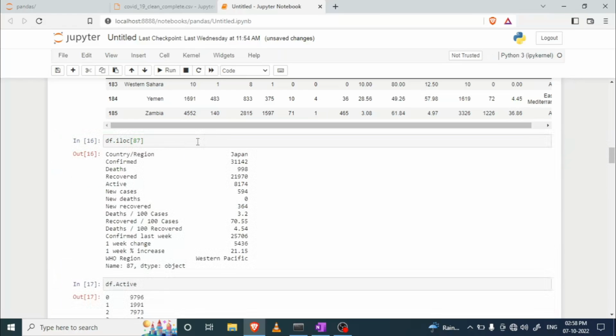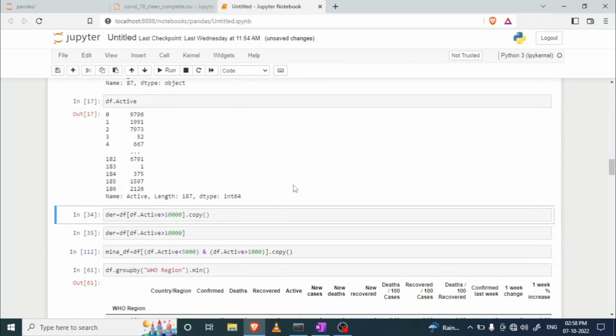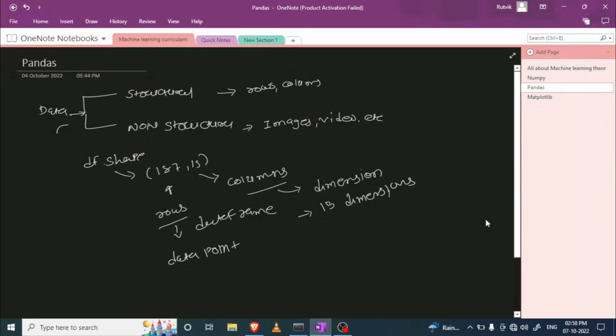Okay, now it's time to run some queries. I'm going to write a query on the active column. I want all the rows which have active cases more than 1,000, right? How can I do that? First of all, I have to write the query on one note first, so you can get a better understanding.